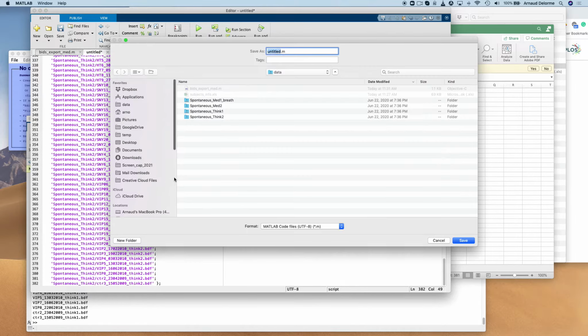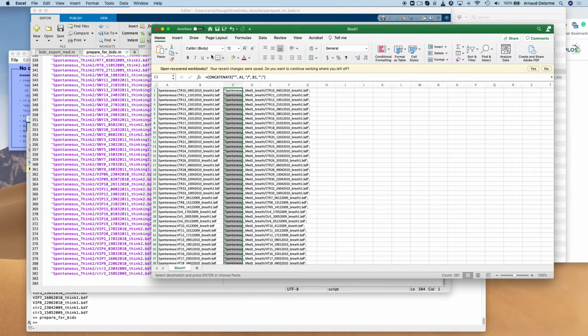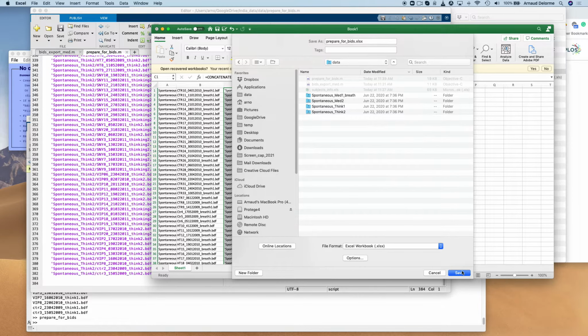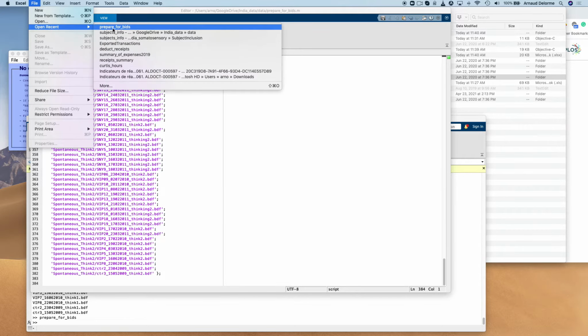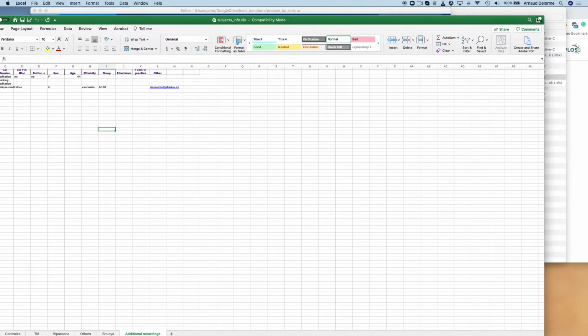Now I'm going to save the file, so prepare for BIDS, and I'm going to run it. So okay, no error, so this runs, no syntax error. I'm also going to save the Excel file just in case I need it in the future. So this is great. I have the file inside Matlab. Now I'm thinking about my next step.